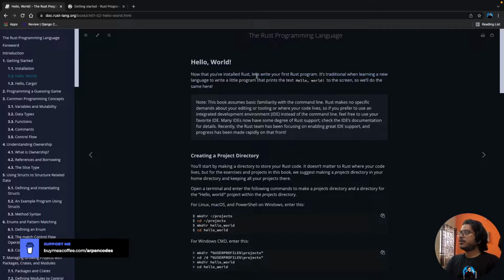Now that you have installed Rust, let's write your first Rust program. It's traditional when learning a new language to write a little program that prints the text hello world to the screen. So we'll do the same here. Note, this book assumes basic familiarity with the command line. As I told you, you should at least know a little about your IDE, your code editor, whichever you're using, and the terminal, and a little bit of programming.